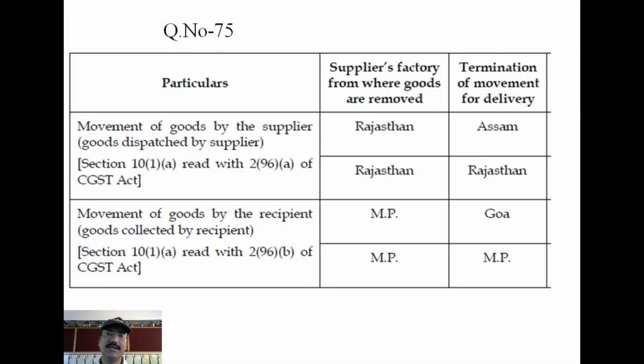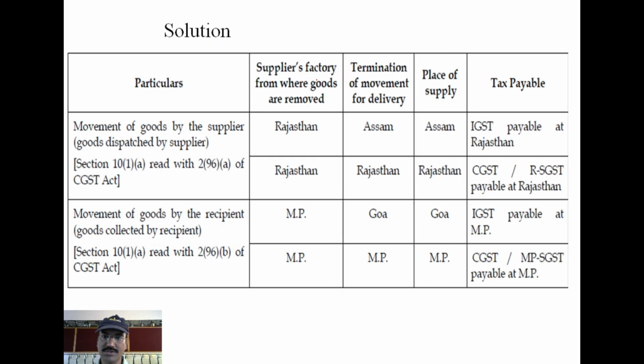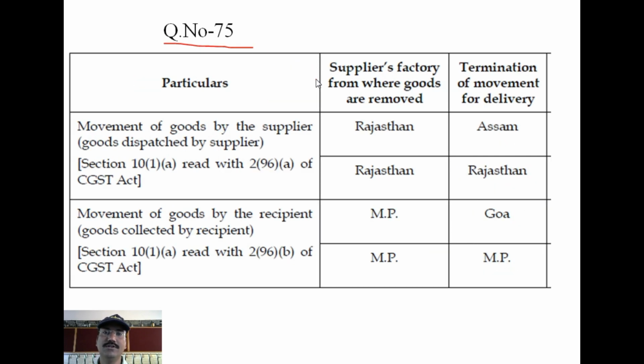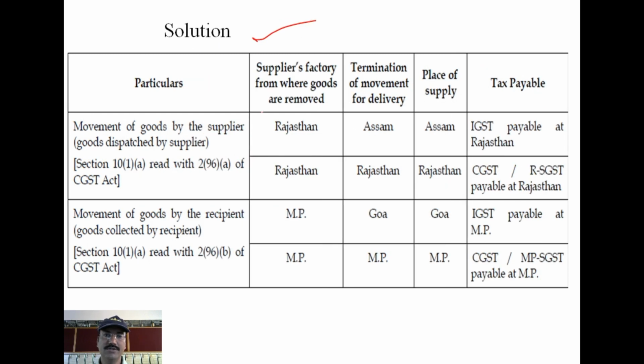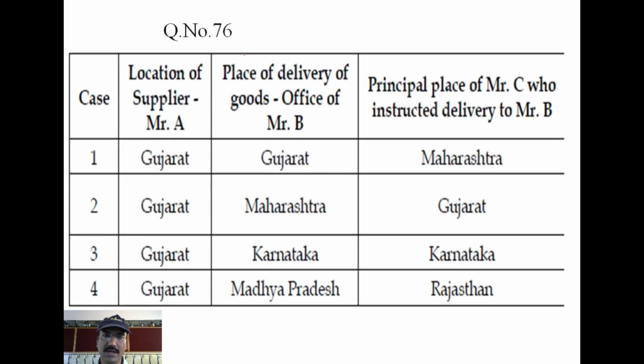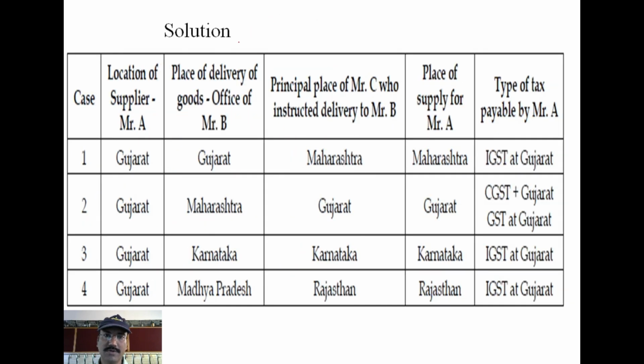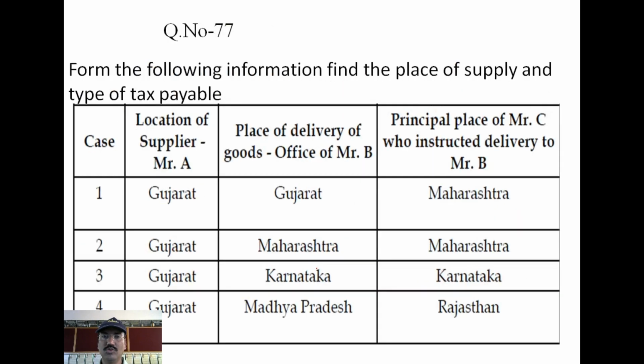In that last class I gave you illustration number 1 and illustration number 2. This question is illustration number 1 only. This was illustration 1, and this is its solution. So that I make it clear to all of you, you need to write the question here and your answer here. Illustration number 1 question and answer, and illustration number 2 and its answer. So already we discussed these two questions, illustration number 1 and 2, that is 75 and 76, to which I assigned continuous numbers. Move to the next one now.